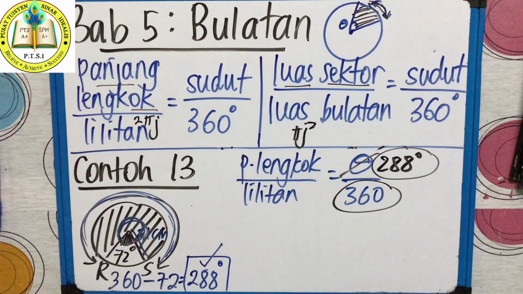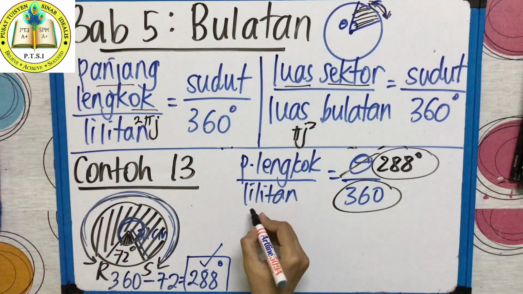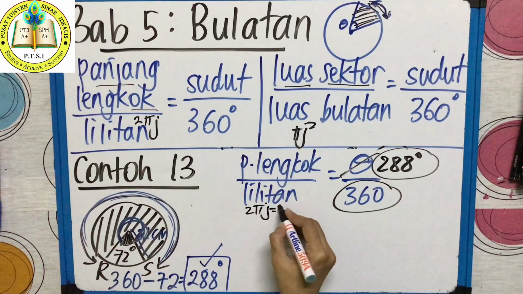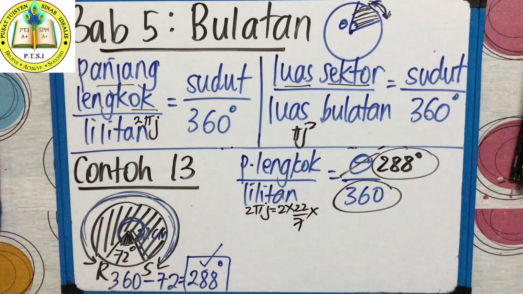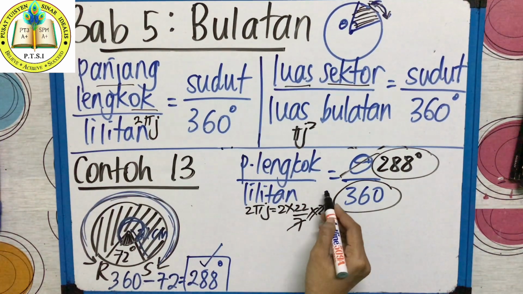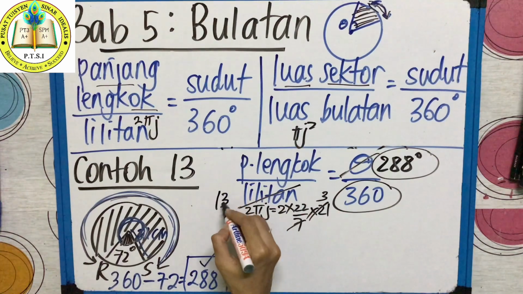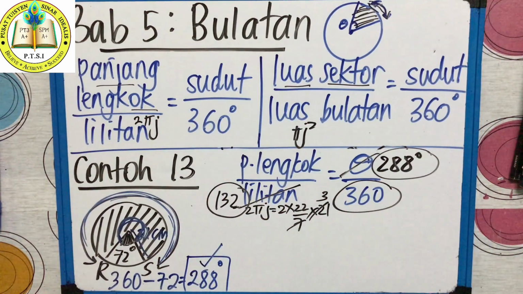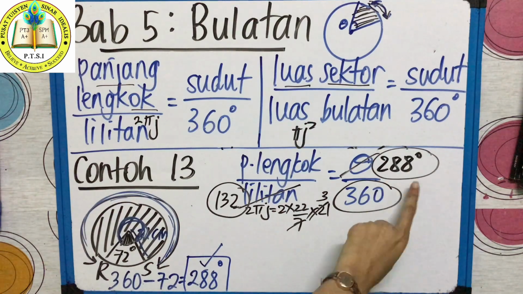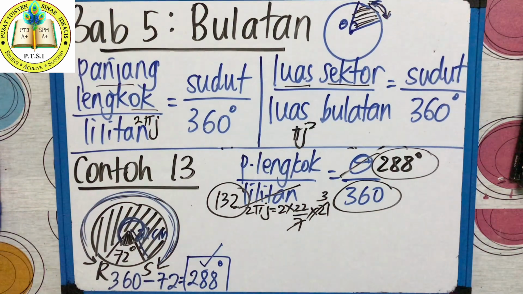Lilitan, what did I say? A small formula inside the formula, right? So, lilitan is 2 pi j. So, 2 times pi 22 over 7 times jejari. Berapa jejari yang diberi dalam soalan tadi? 21. So, now you solve this. Just do it nearby there enough. It's working actually. 7 and 21 you cut, you get 3. So, bila kamu darab, kamu dapat 2 times 22 is 44. 44 times by 3, lilitan is 132. So, lilitan kamu sudah cari, sudut 288, 360 sudah tetap.